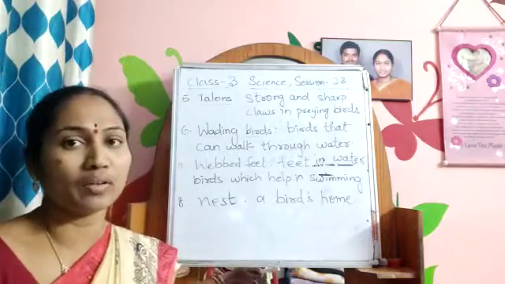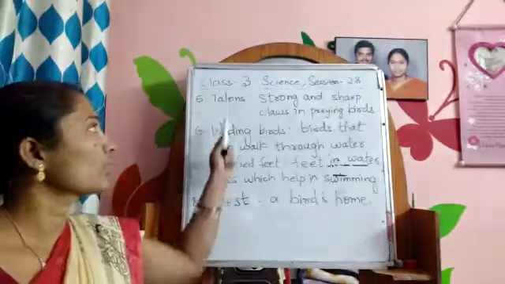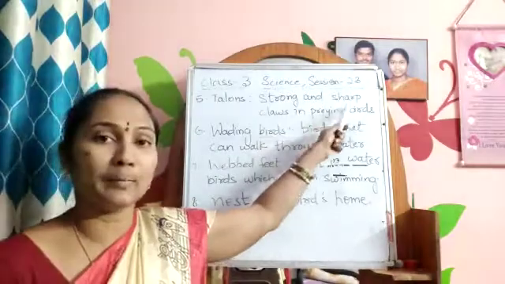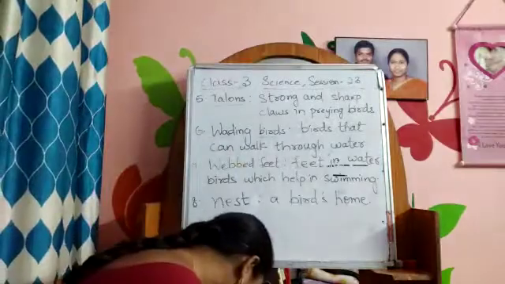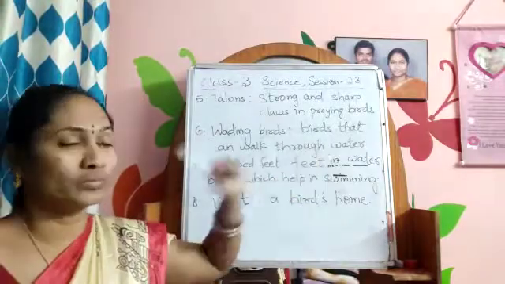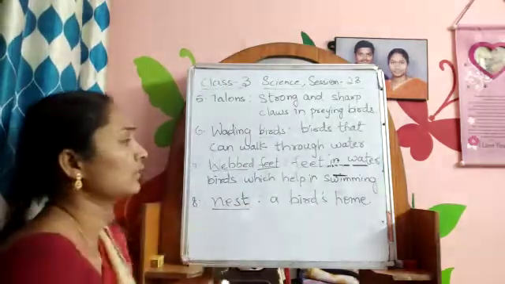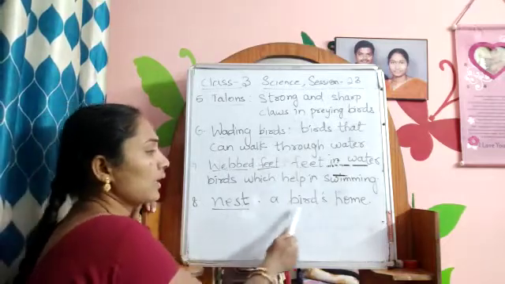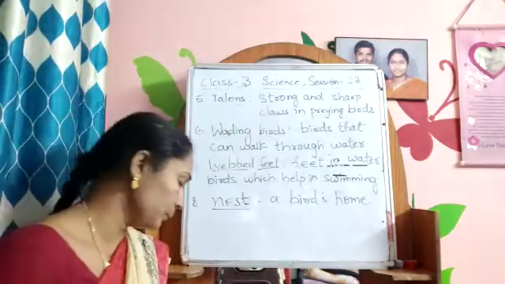Once again, I am reading it. All of you follow. Talons, strong and sharp claws in preying birds. Wading birds, birds that can walk through water. Webbed feet, feet in water, birds which help in swimming. Nest, a bird's home. So these are the keywords, meanings.